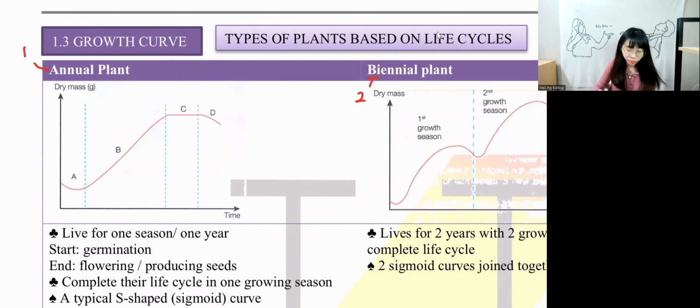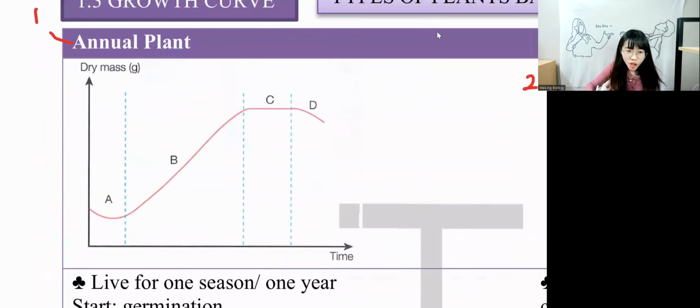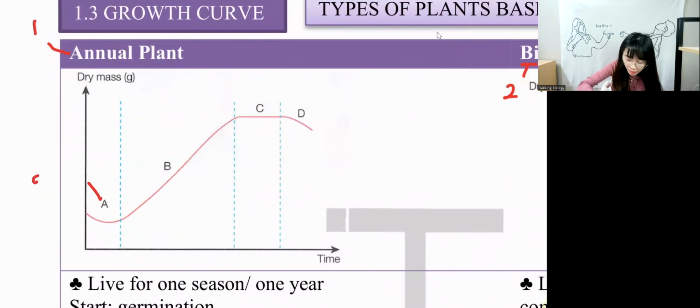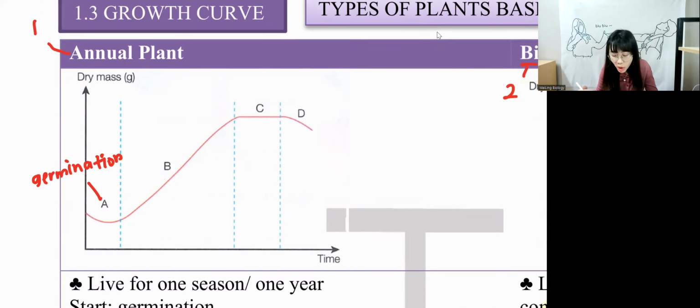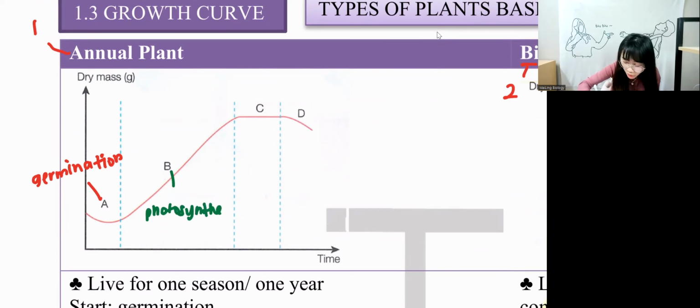Because for A, at this part, it's called germination. Germination means they will use the food stored in the seed to germinate into a small, tiny little plant. So when the food is being used up, the mass decreases. But at B, why do they increase? Because once they form leaf already, they can carry out photosynthesis. So B is photosynthesis. They form leaf, they carry out photosynthesis, they produce more food, they store more food, they will increase in weight, the mass. C, why is it constant?